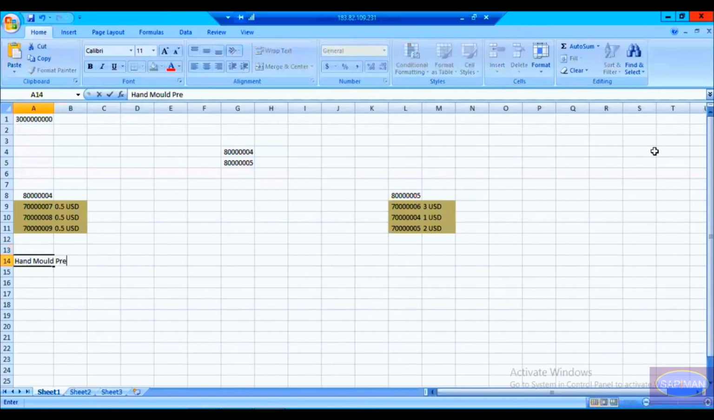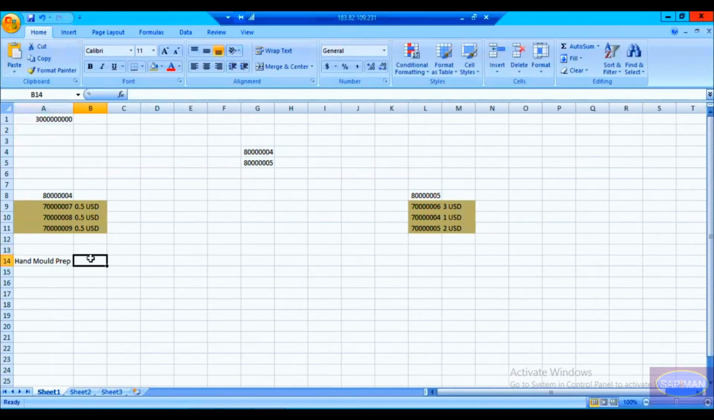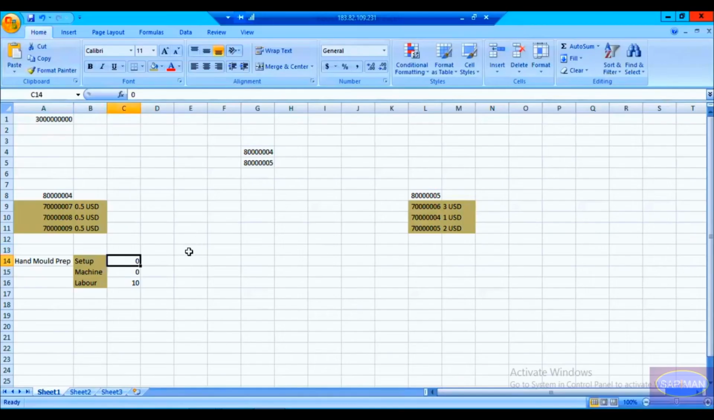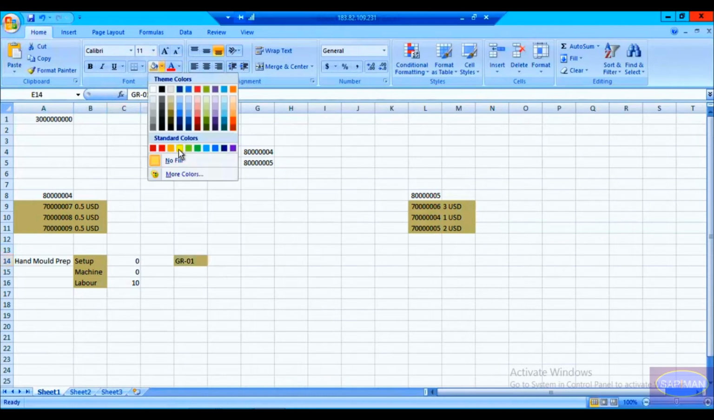Hand mold preparation. So for hand mold preparation, what do you need? Setup, machine, labor. Okay, so setup is 0, machine is 0, and labor is 10 hours, right? Yes. And this is done in which work center? This is GR01. This is my GR01 work center where we are doing this operation. I can highlight it in a color.